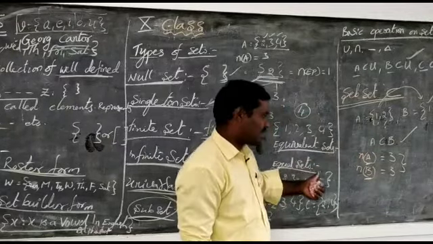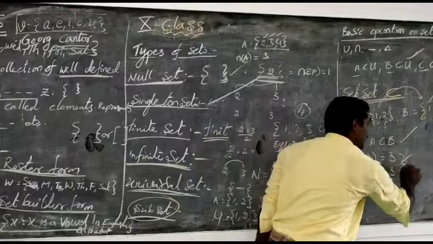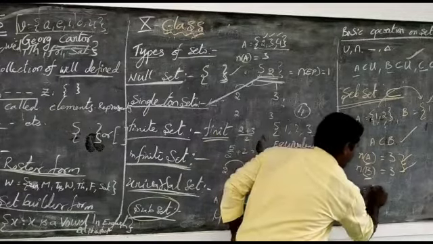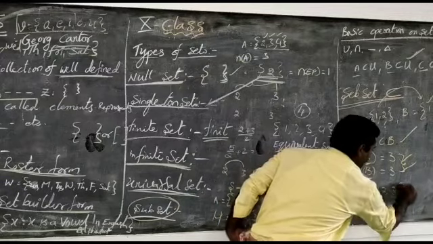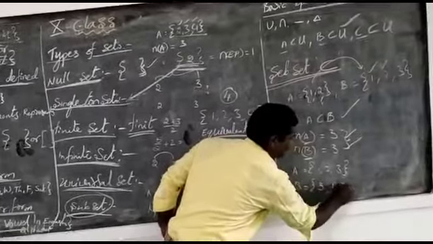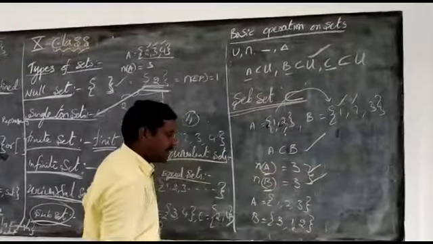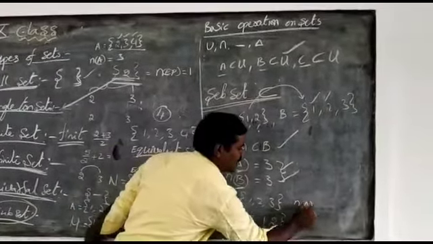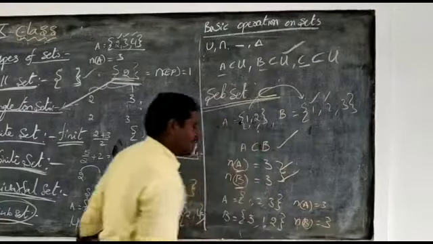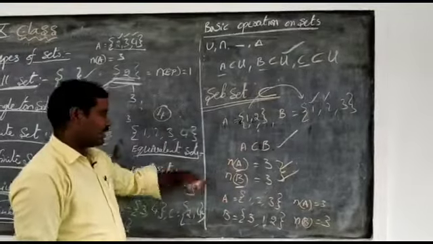Then what are equal sets? If two sets are equivalent and the elements are also equal. For example, A is equal to {1, 2, 3} and B is equal to {3, 1, 2}. In this case, the cardinal number of set A is 3 and the cardinal number of set B is 3, so A and B are equivalent sets.